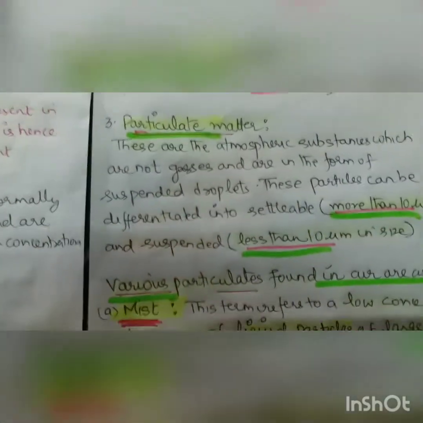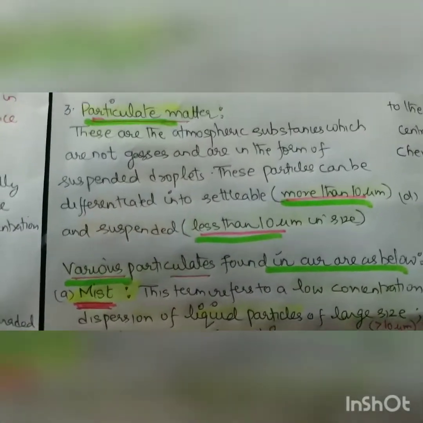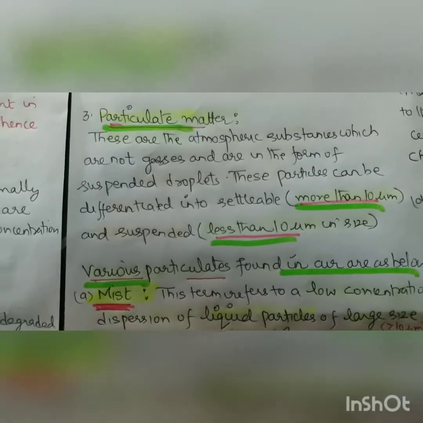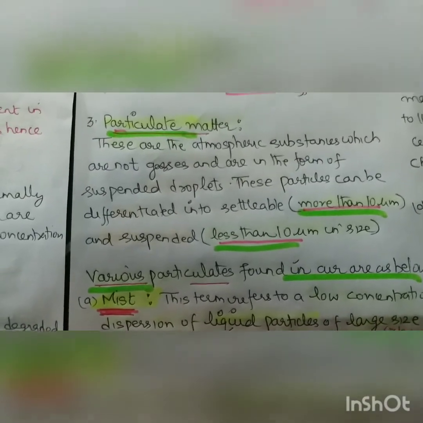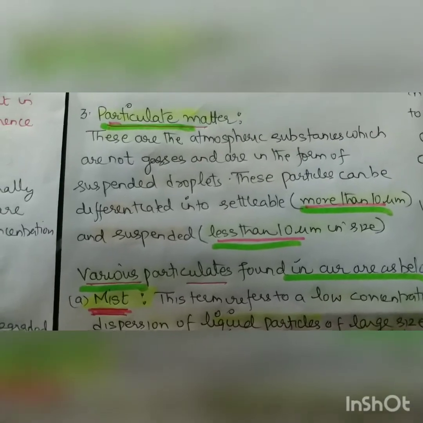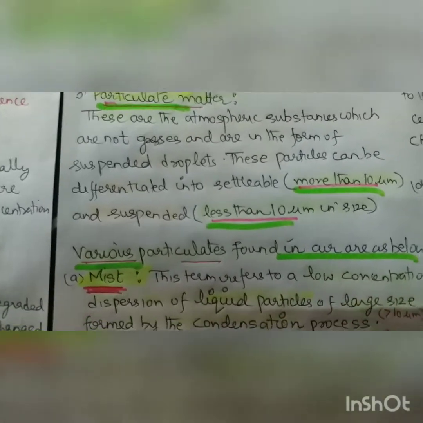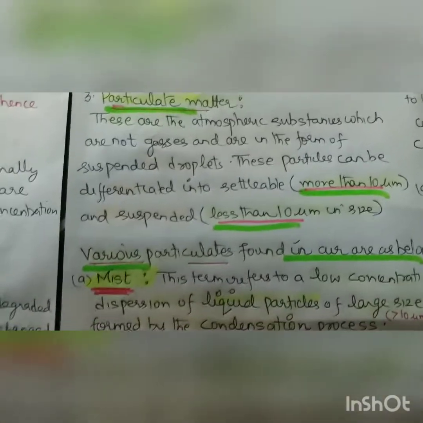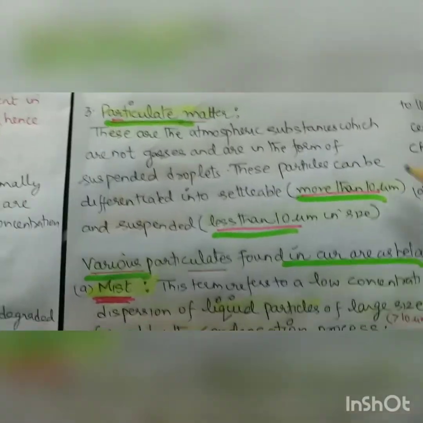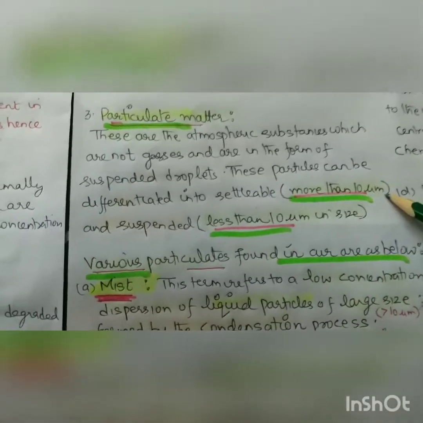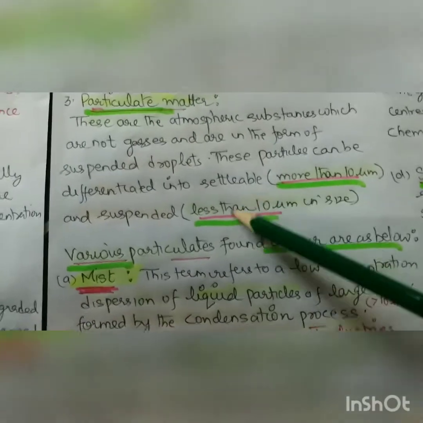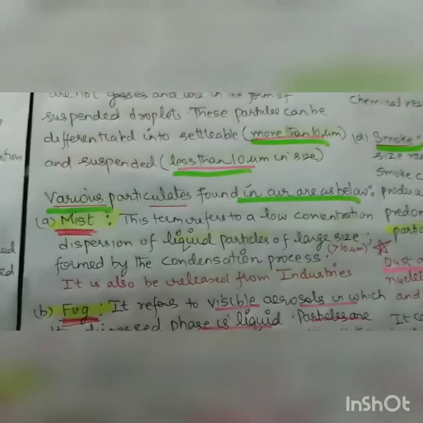So next is the particulate matter, very important. One question will come from here. These are the atmospheric substances which are not gases and are in the form of suspended droplets. These particles can be, one question comes from here, settleable, more than 10 μm, and suspended in the air, that is less than 10 μm in size.